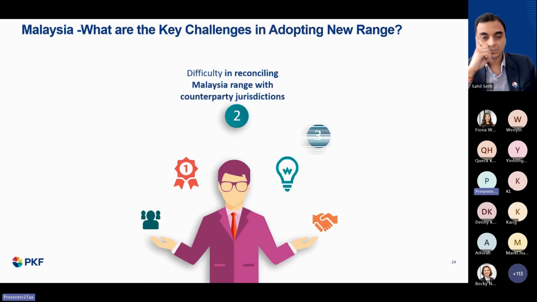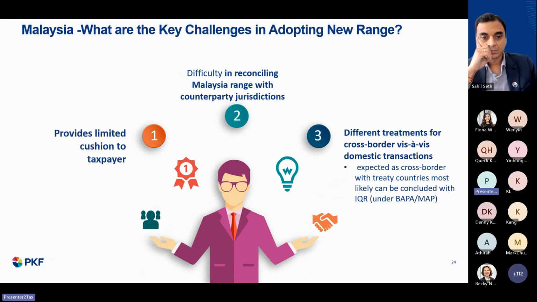So in terms of what are the key challenges in adopting the new range? First of all, it provides limited cushion to the taxpayer. For those taxpayers who have prepared their transfer pricing documentation for 2022 and prior, if your range is at the borderline of the lower quartile, you may want to revisit the transfer pricing range for 2023, as it may not be within the range because the range has been narrowed.